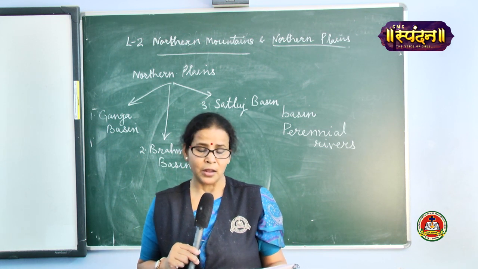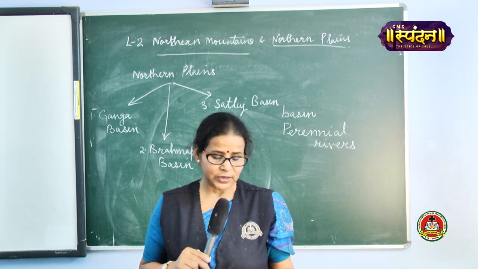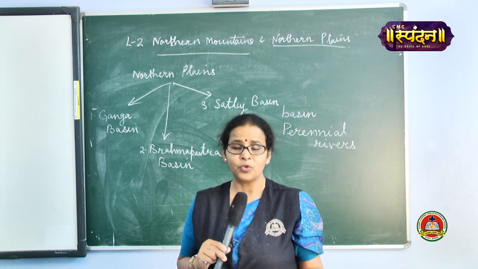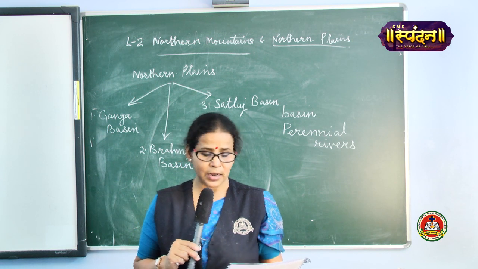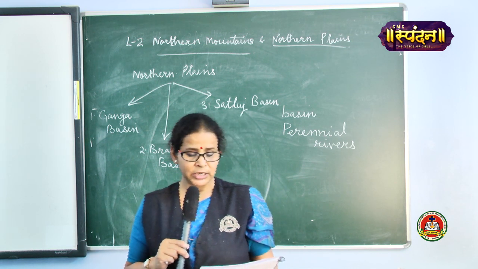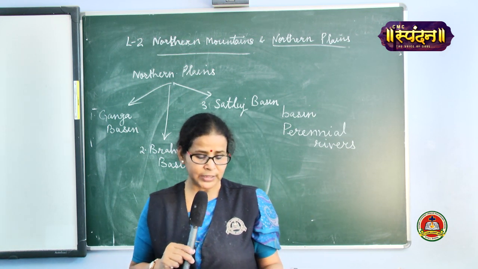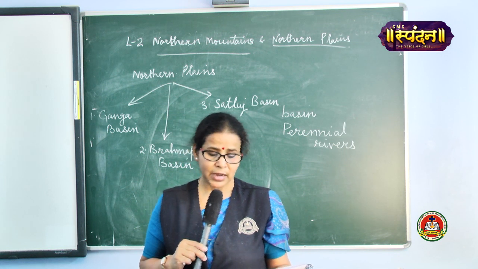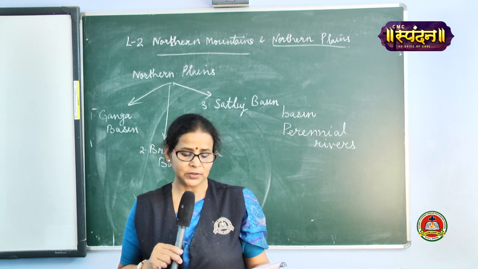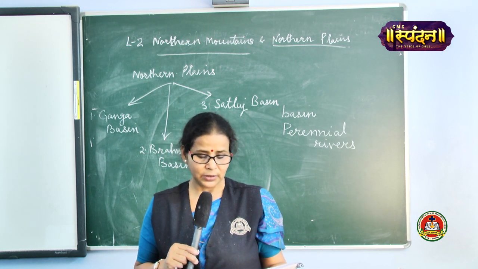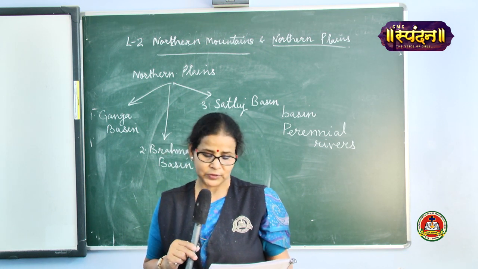Please underline this line, Bhakra Nangal Dam on river Satluj. The Indira Gandhi Canal, which starts from the Satluj, provides water to dry areas of Rajasthan. Please underline this also. This is a man-made canal, Indira Gandhi Canal, which starts from Satluj and takes water to dry areas of Rajasthan. The main crops grown in this region are wheat, rice, cotton and sugarcane. Some of the important cities in this region are Chandigarh, Jalandhar, Patiala, Ludhiana, Ambala and Amritsar.